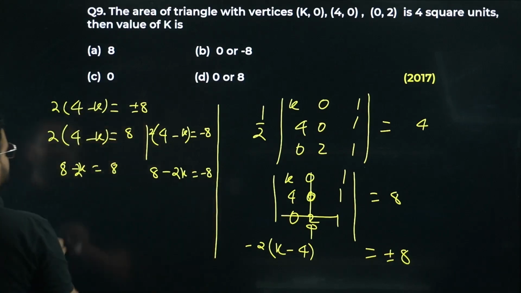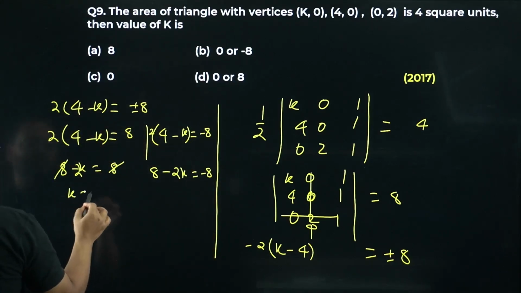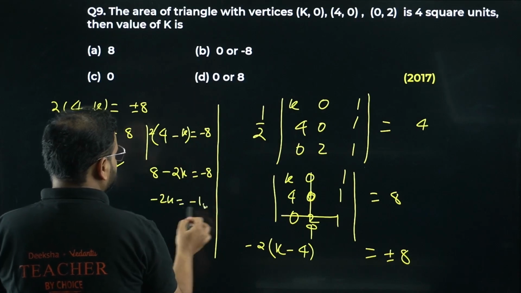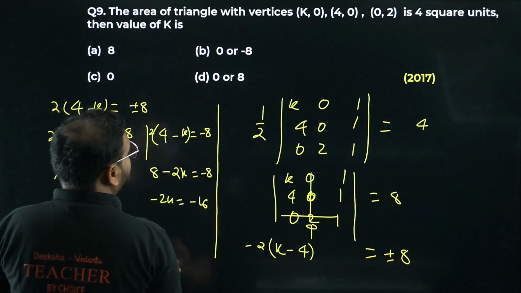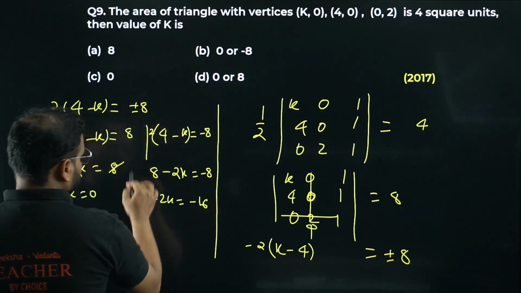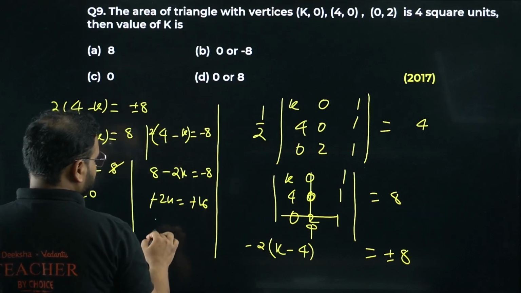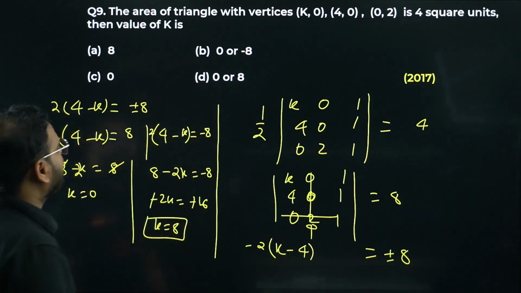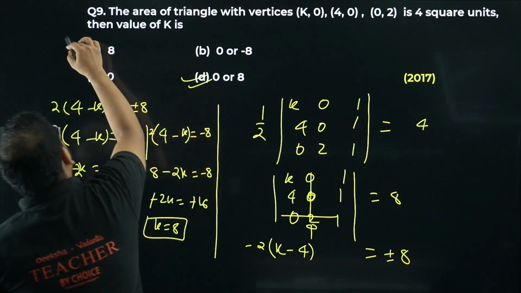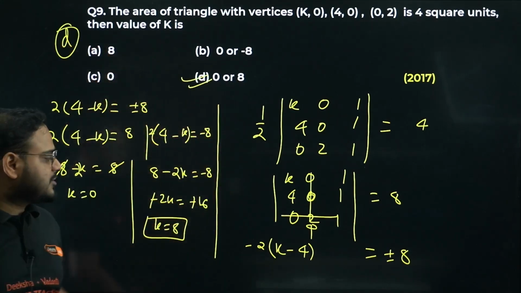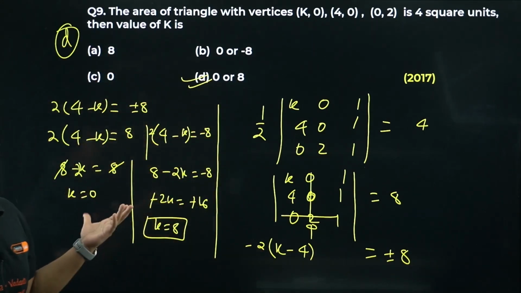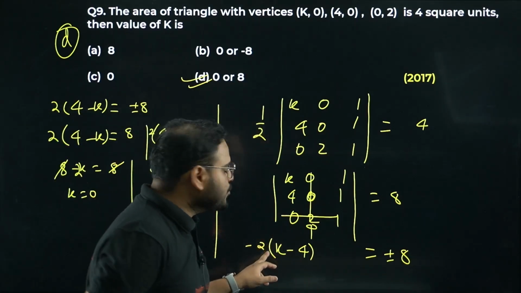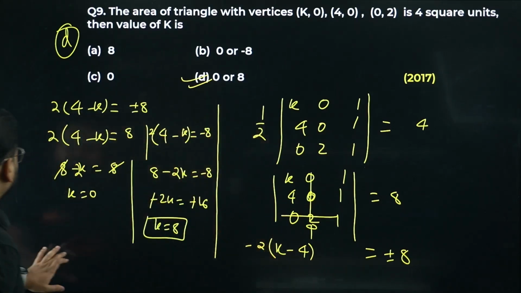Please check. So I get 8 and 8 cancel. I'm getting this K value as 0 over here. From this side I get minus 2K equals minus 16. Hence K value is, please check, minus cancels, I get K value as 8. K value is 8. Option number D is right. I missed this 2, otherwise it would have been a very simple question. I would have finished this much earlier, forgive me for that. I missed this 2 to multiply with K minus 4. Question number 9 is done.